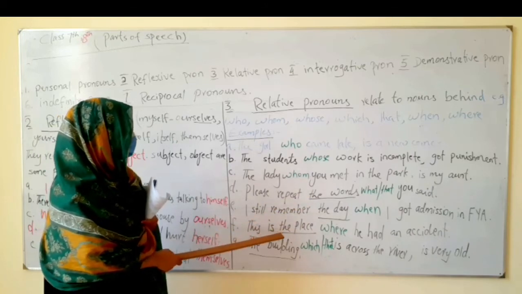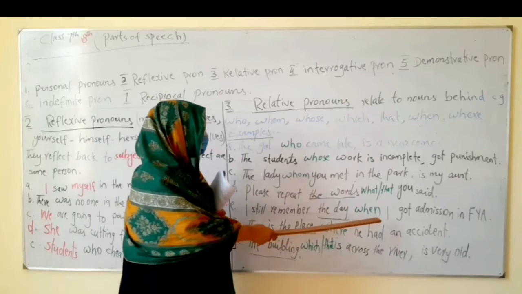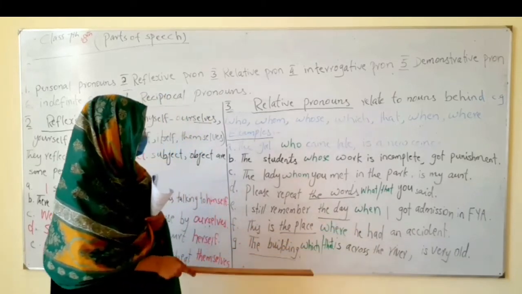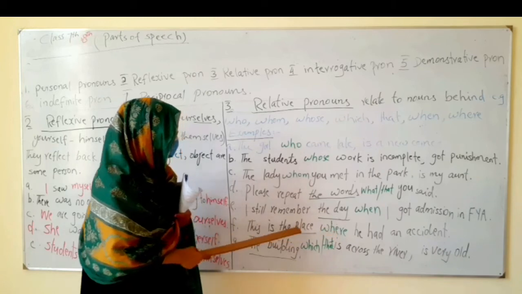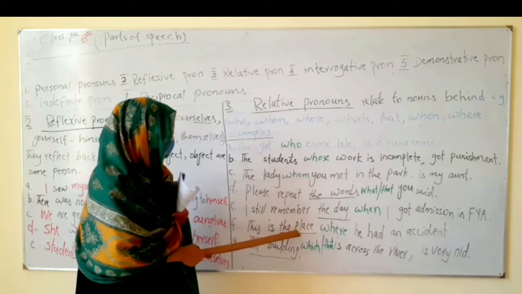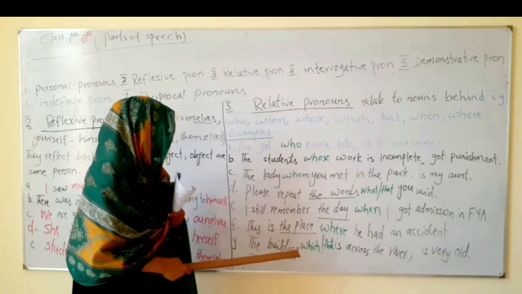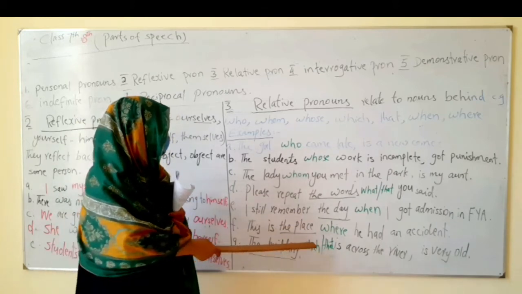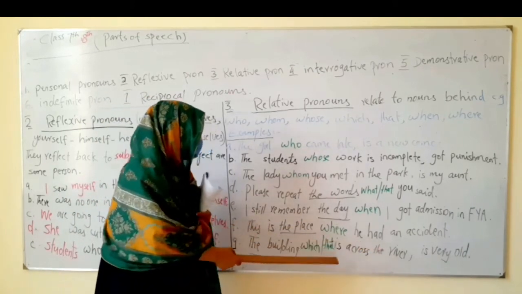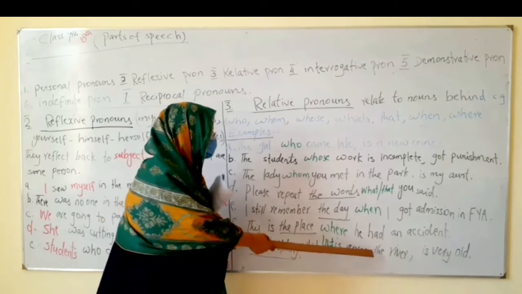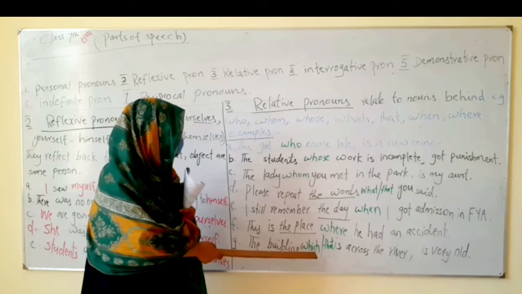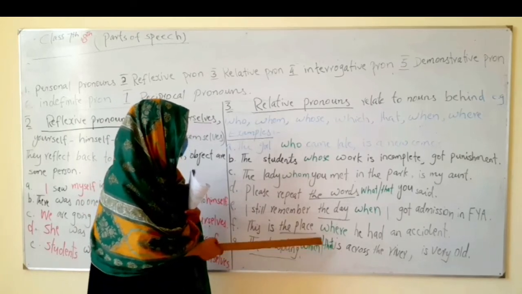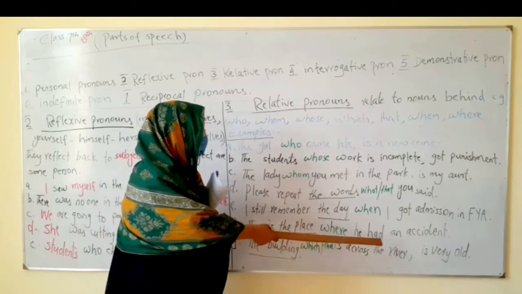This is the place where he had an accident. This is the place. Where means place, relating to the noun behind, which is place. The building which is across the river, or that is across the river. As the building is a non-living thing, which and that both can be used. One of them is very old.